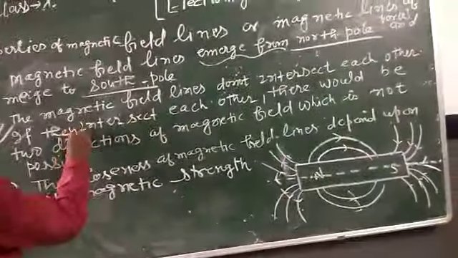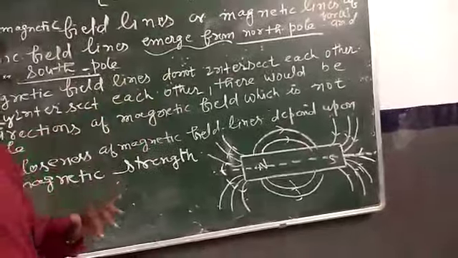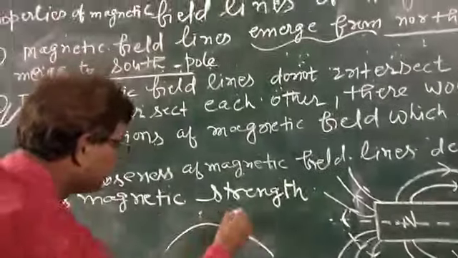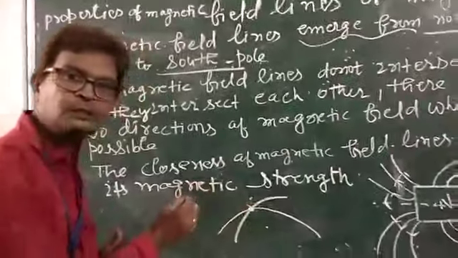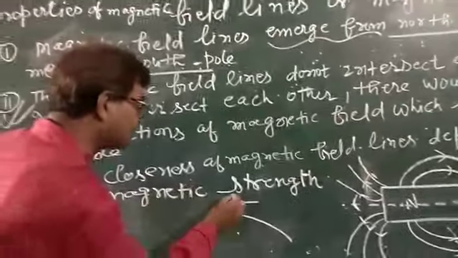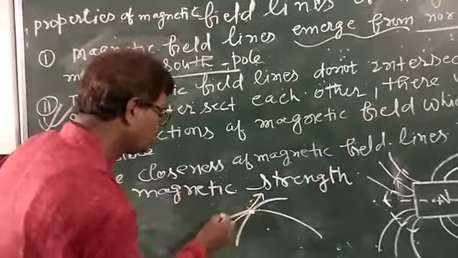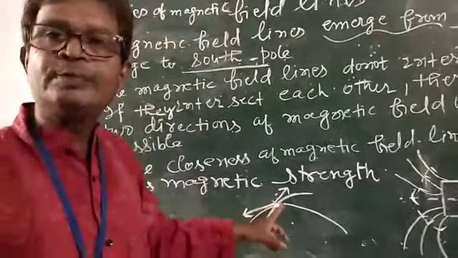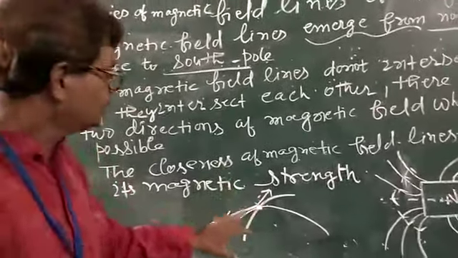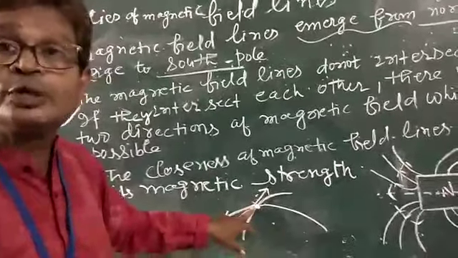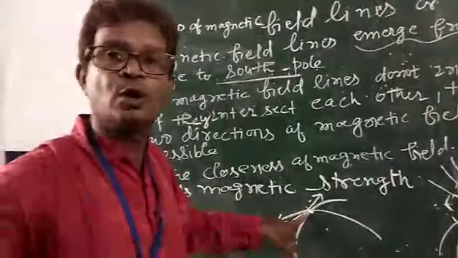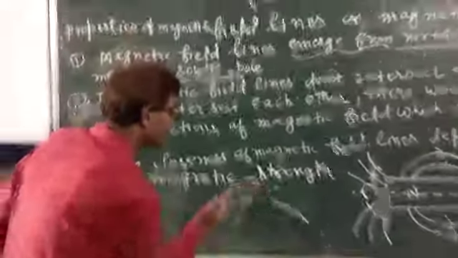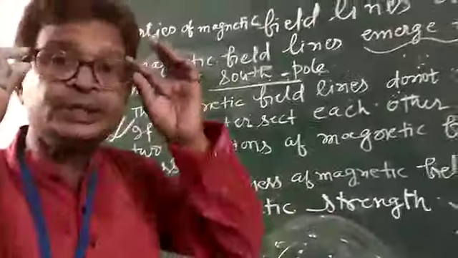But if they intersect each other, suppose two magnetic field lines intersect each other like this. This is the point of intersection. At the point of intersection, there will be two tangents, giving two magnetic field directions. The direction of the magnetic field will be two, which is not possible. So magnetic field lines do not intersect each other.